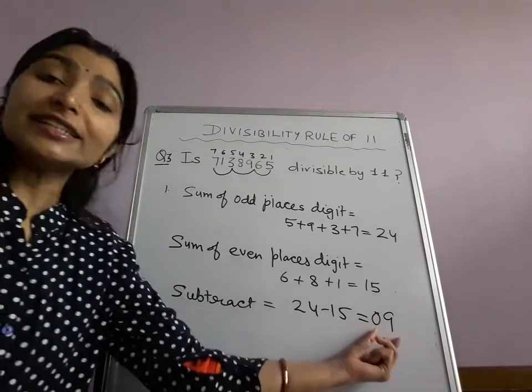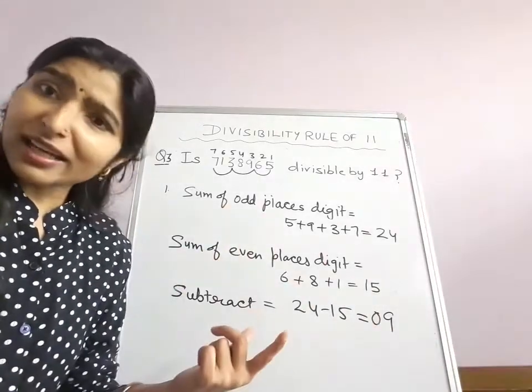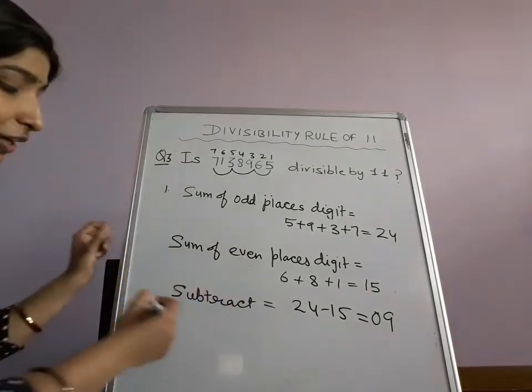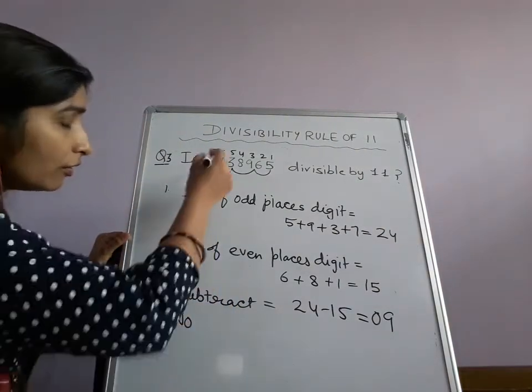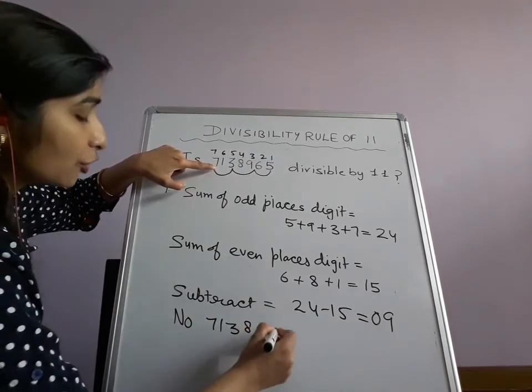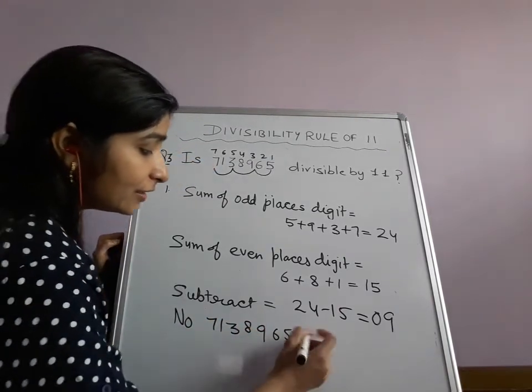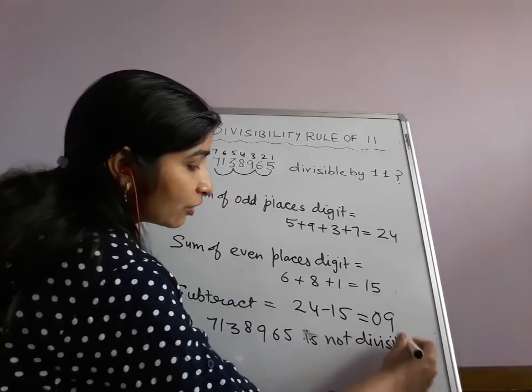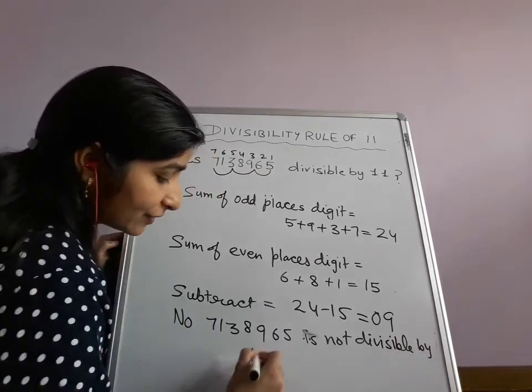So the difference is 9. 9 is not 0 and not a multiple of 11. So what will I say? I will say no, this given number is not divisible by 11.